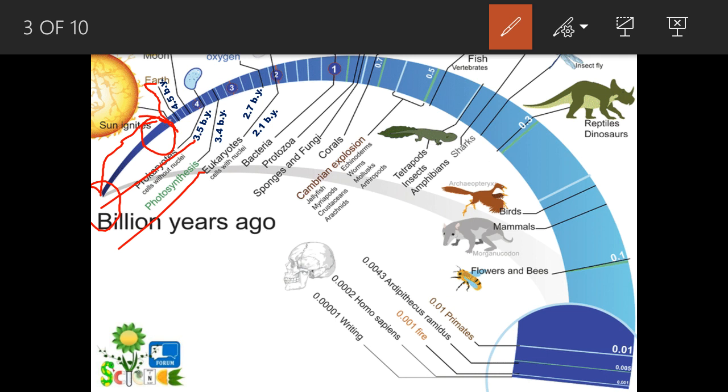Now here again you can see oxygenic environment development 2.7 billion years ago, and after that there is a development of eukaryotes. So by this course you can see there were prokaryotes initially, later the photosynthetic process was developed, and because of this photosynthetic process an environment having oxygen was developed, and later on there is a development of eukaryotes.